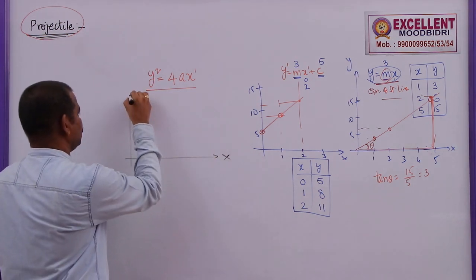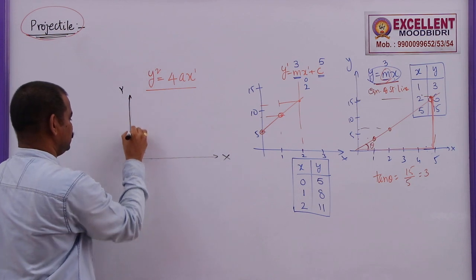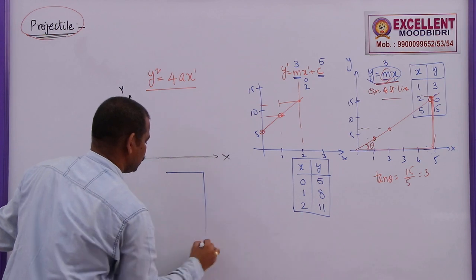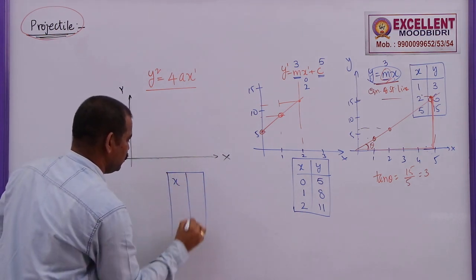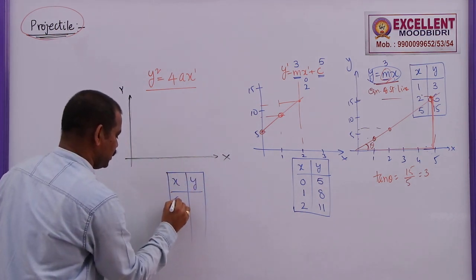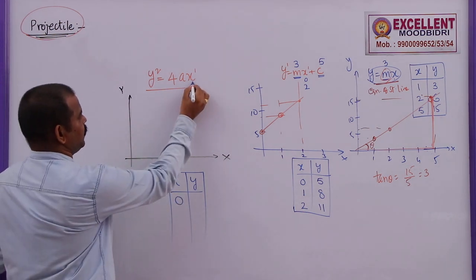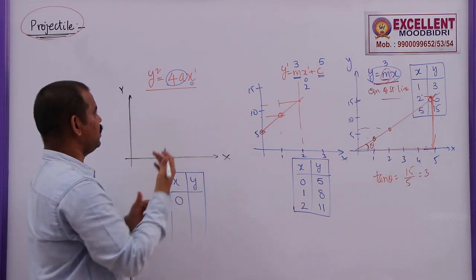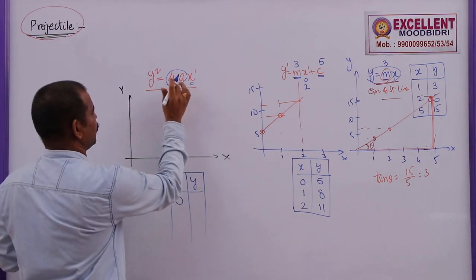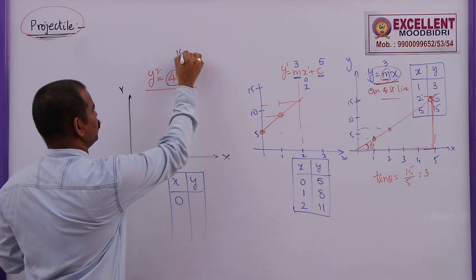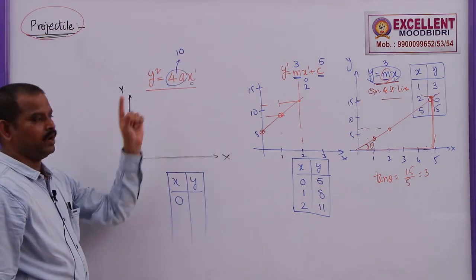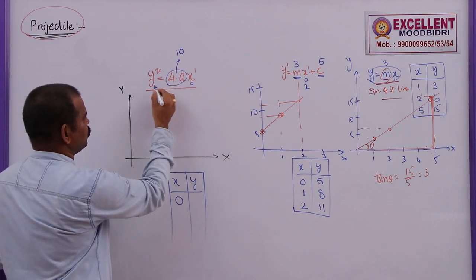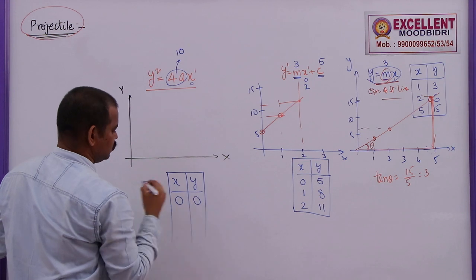So, this is the x axis, this is the y axis. In this case, let me take the table here. These are x values, these are y values. First, let me take x is equal to 0. If you keep x is equal to 0, 4a may be any real number, positive or negative. Let me take a positive number here, let us say 4a is equal to 10, a is equal to 2.5. Now, what is the y value? 0 into 10 is equal to 0, y square is 0, and y is equal to 0.